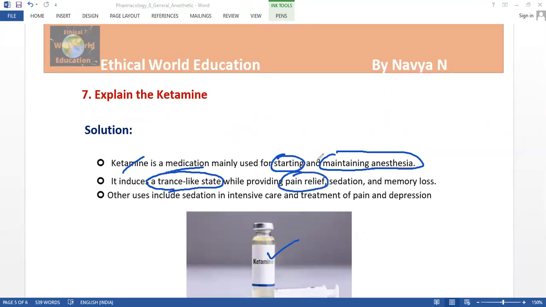Usually anesthesia is used for unconsciousness to get sleep, and for a loss of sensation in a particular part of the body, and memory loss also, which is somewhat of a danger. Other usage includes sedation in intensive care and the treatment of pain and depression. So this drug is useful for the treatment of pain and the depression.